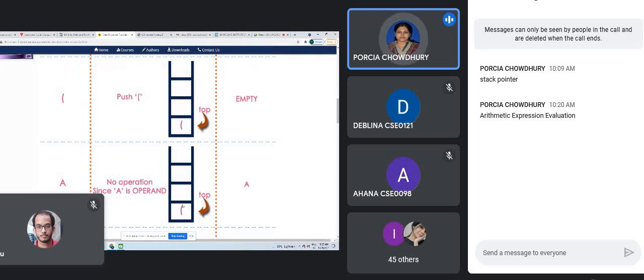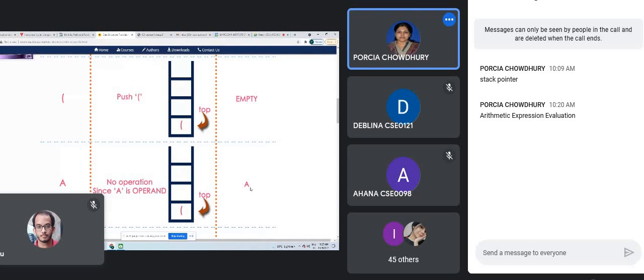In the stack we will enter only the operations: parenthesis, then power, multiplication, division, addition, subtraction, all these things will go into the stack, not the operand. Operands you will write over here.